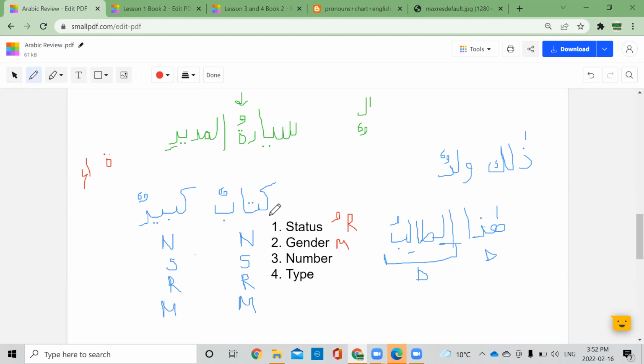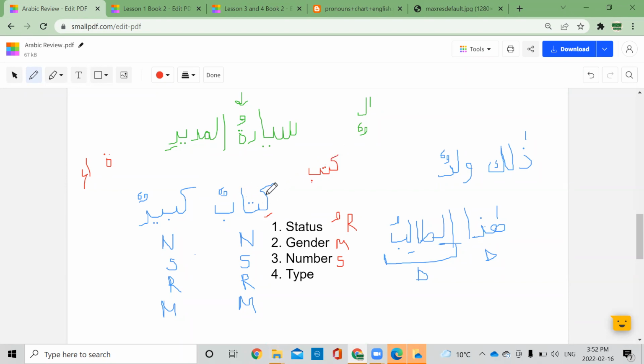We look at the number. So we have kitabun and kabirun. Is kitabun singular, dual, or plural? I mean, how do we know whether it's dual or plural? Kitabun is singular. We know because of the plurals. The plural of kitabun is kutub, which is a broken plural. When we study the broken plurals, we will know.